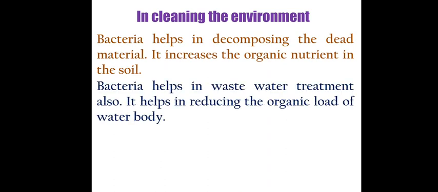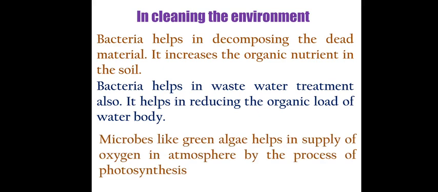Similarly, bacteria help in wastewater treatment by reducing the organic load of water bodies. In the treatment process we use some kinds of bacteria. Sometimes we call it an anaerobic process of treatment and sometimes an aerobic process, so either anaerobic or aerobic bacteria can be helpful in treating wastewater. They digest the organic content of the wastewater and reduce its organic load.